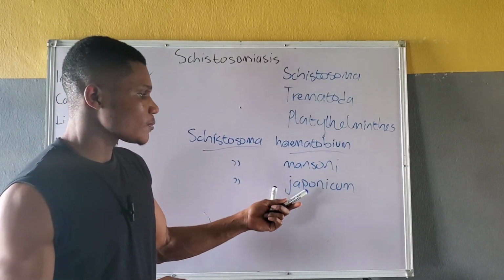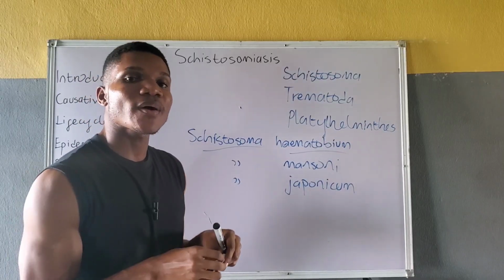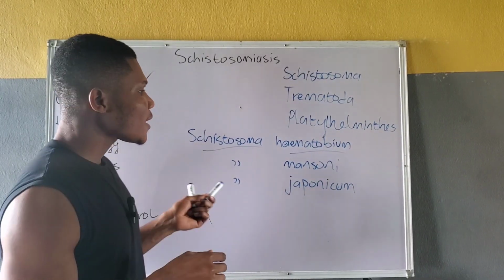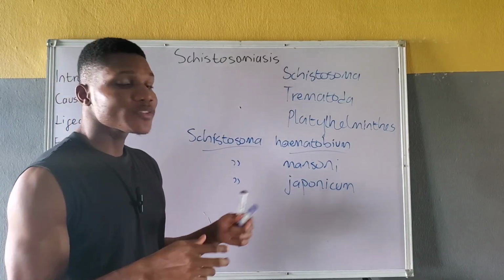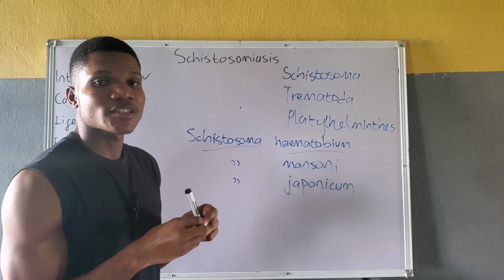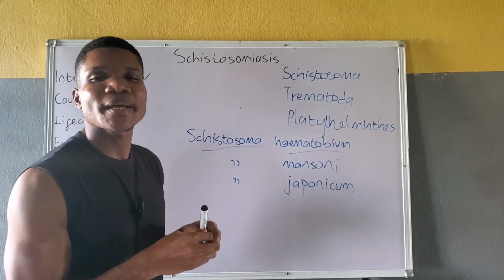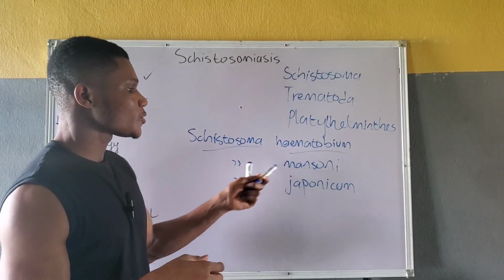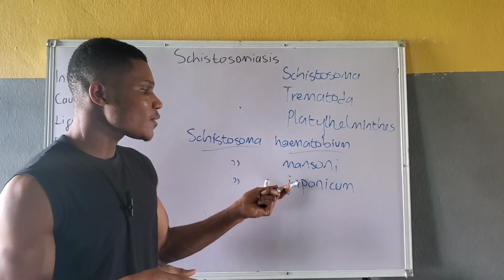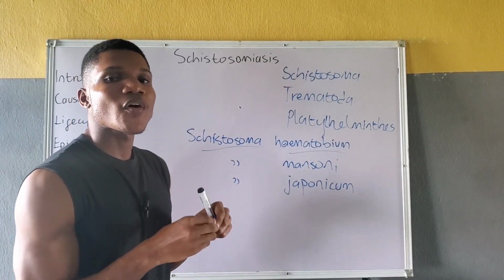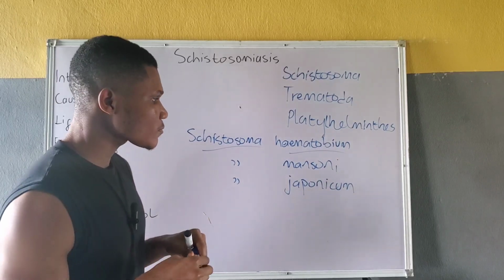Schistosoma japonicum causes intestinal and hepatosplenic schistosomiasis. Schistosoma japonicum produces the most eggs. It produces about 3,000 eggs per day, which is roughly 10 times the amount of eggs produced by Schistosoma haematobium and Schistosoma mansoni. Schistosoma japonicum also causes the most severe form of schistosomiasis.